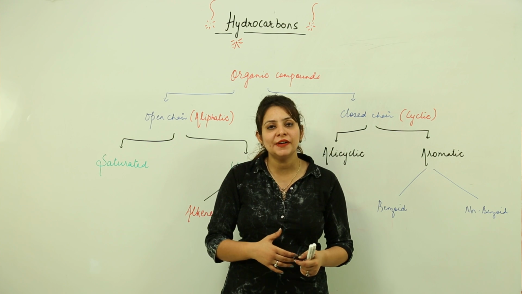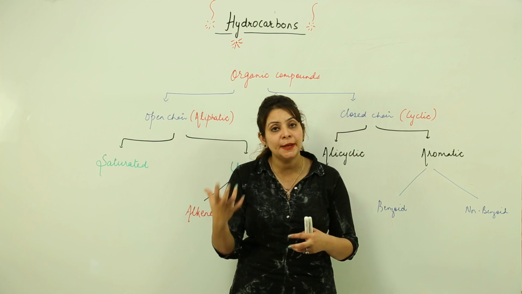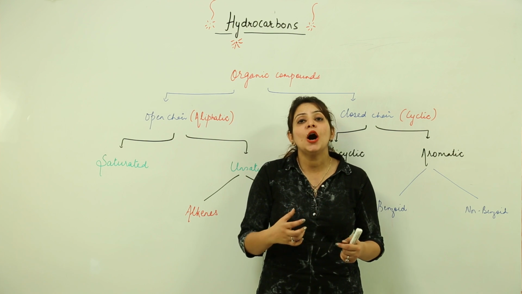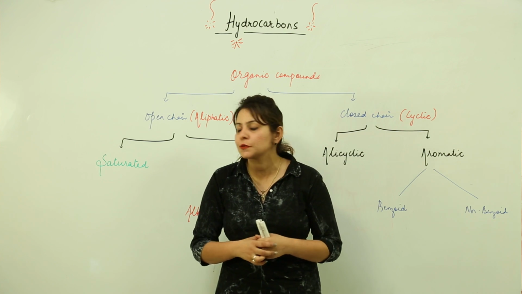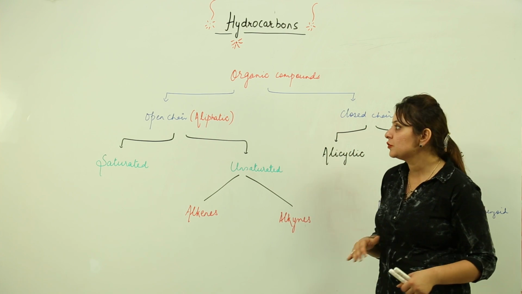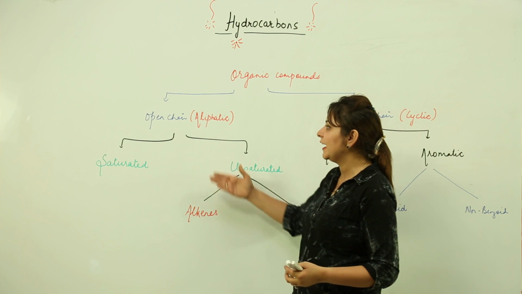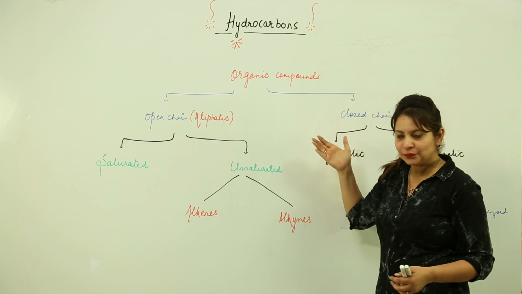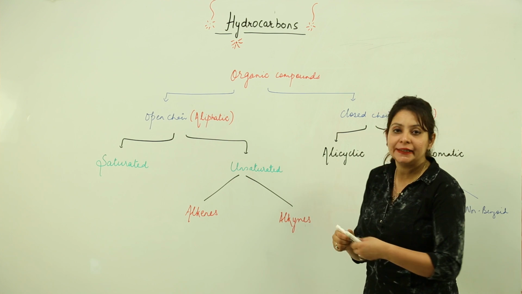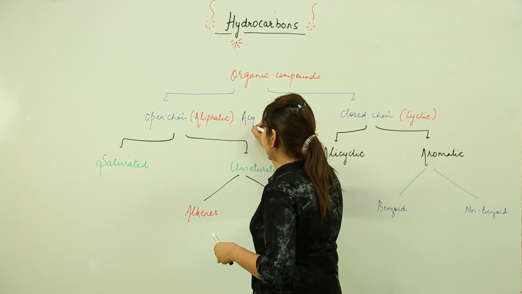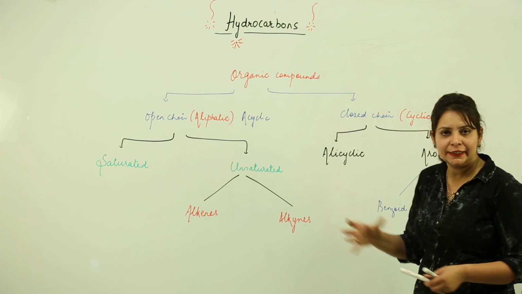Here I am going to classify the organic compounds, so that you should be familiar with what subtypes of organic compounds we can classify them into, and what kinds of compounds with different properties we can find. So see, this is our organic compound. It is divided into two categories, the open chain and the closed chain, right. The open chain is called aliphatic, or you can also call it acyclic. So we have acyclic or aliphatic compounds, and we have closed chain or cyclic compounds.